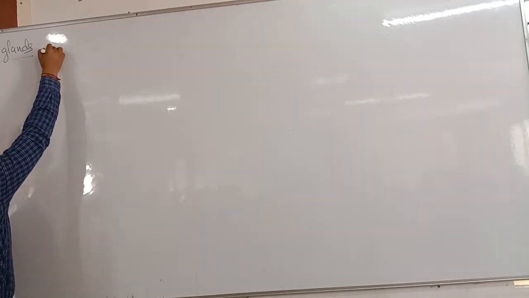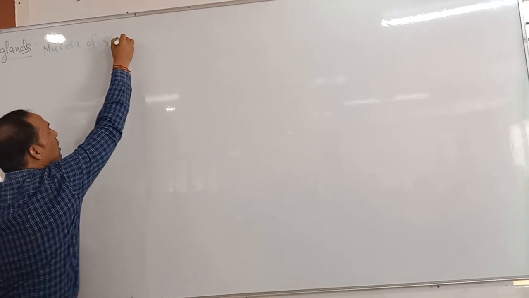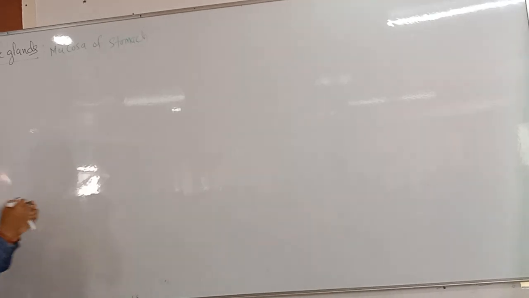So gastric glands. Where are they situated? Yes, the stomach. Mainly in which layer of the stomach? Yes, the mucosa. So gastric glands are located in the mucosa of the stomach. You already know our stomach consists of three parts: cardiac, fundus, and pyloric.